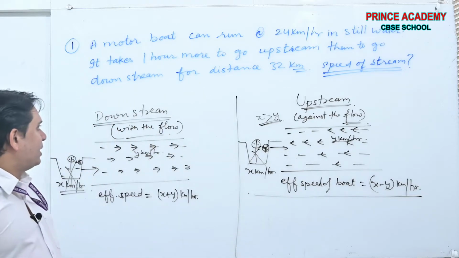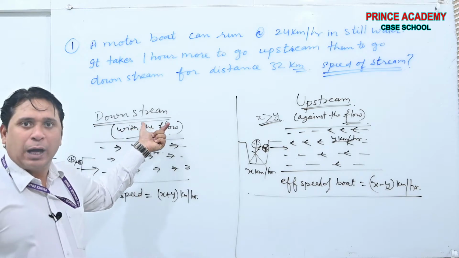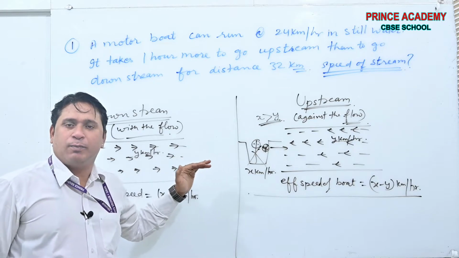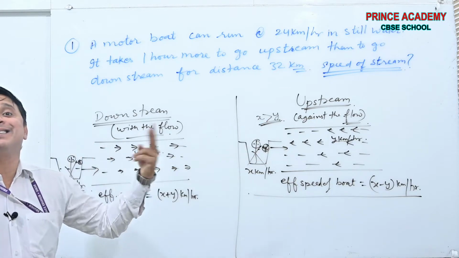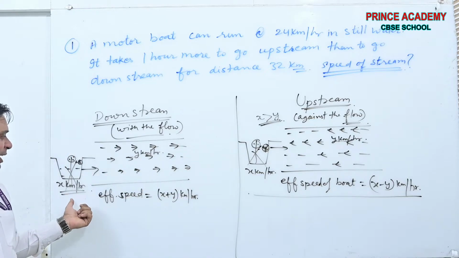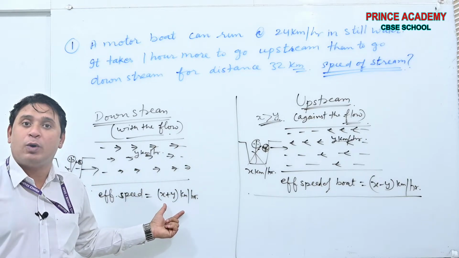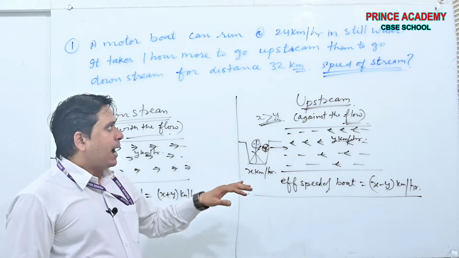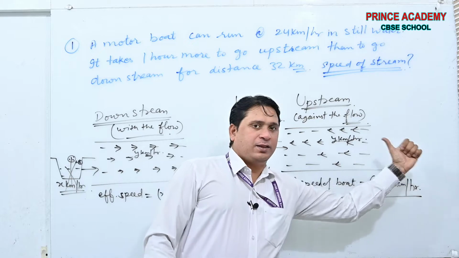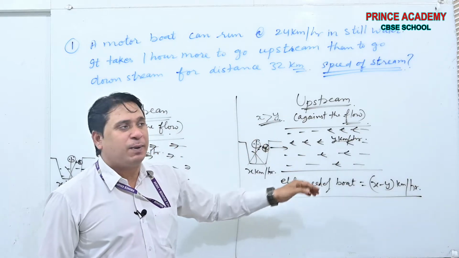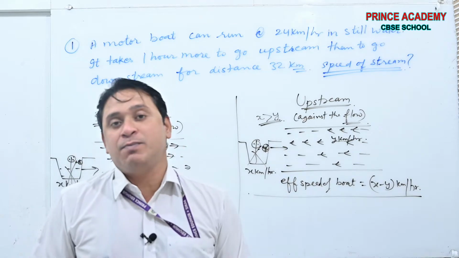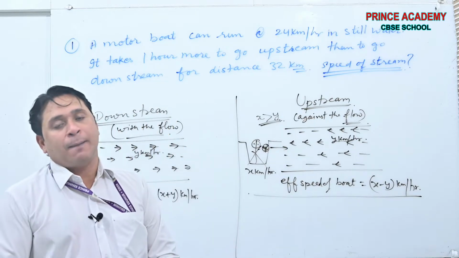When you are moving downstream, your direction and the stream's direction are the same, with the flow. In that case, effective speed of the boat will be x plus y. And in the case of upstream, you are moving in this direction and the water in the opposite direction. Against the flow, the speed of the boat will be x minus y kilometers per hour.